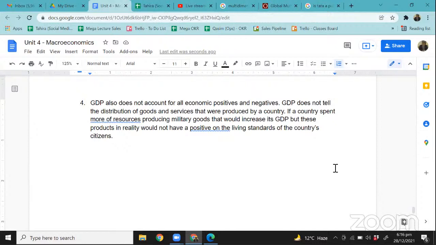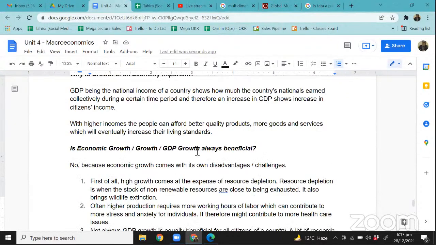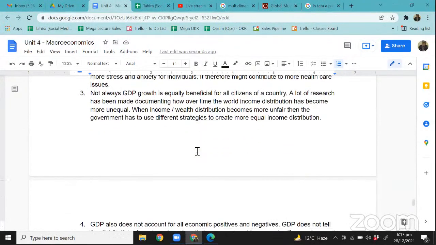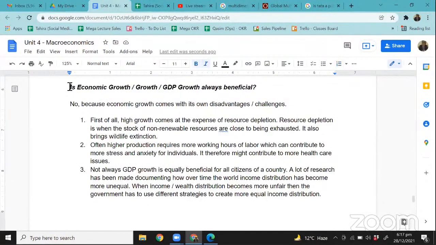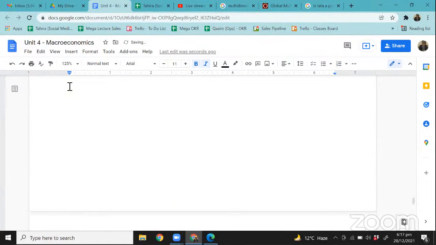Education and healthcare will increase the development or the living standards of the country's citizens, because obviously these are the products that directly affect the quality of life in a country. But if the money is, on the other hand, spent more on products like defense and military goods, then that's a problem, right?